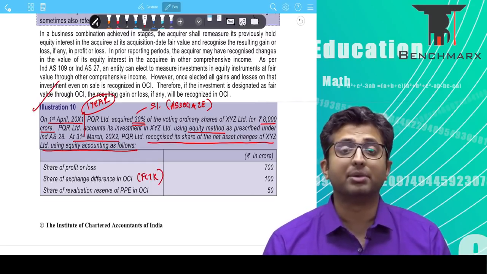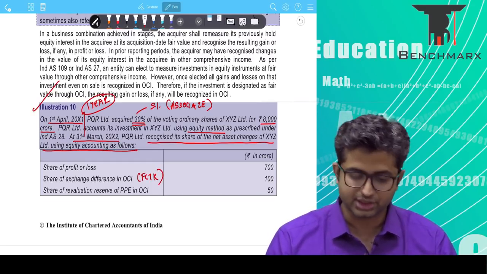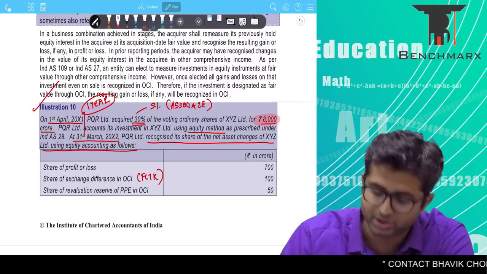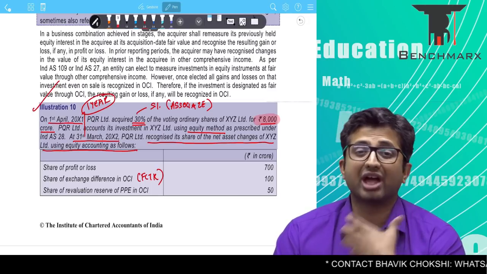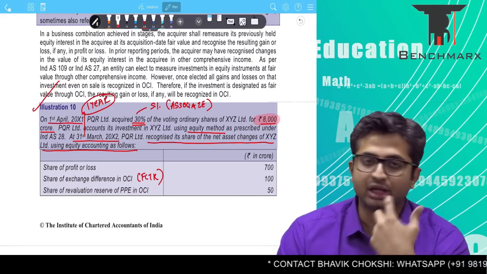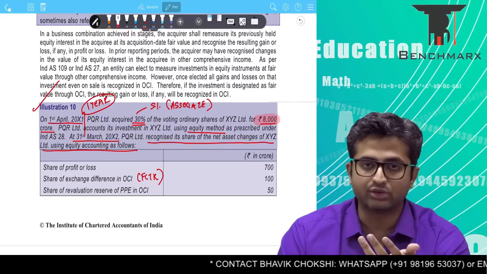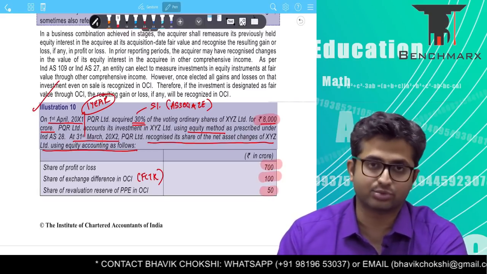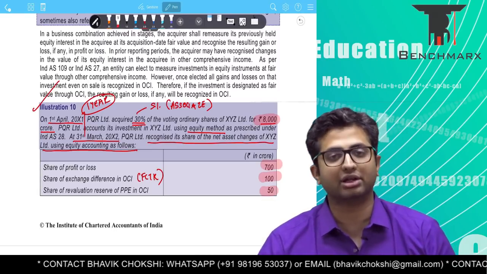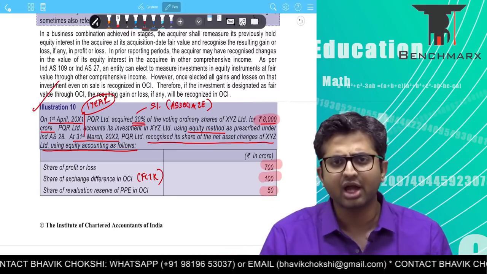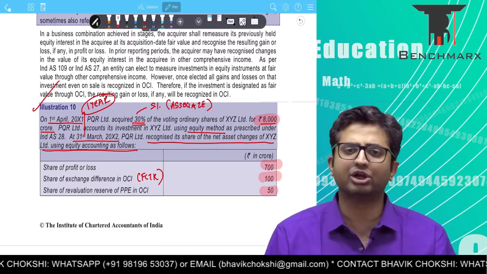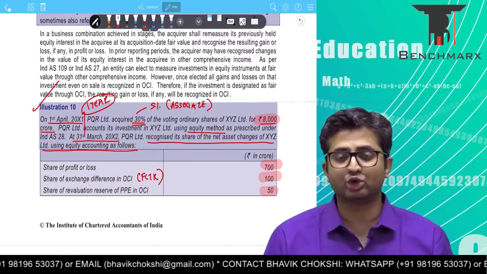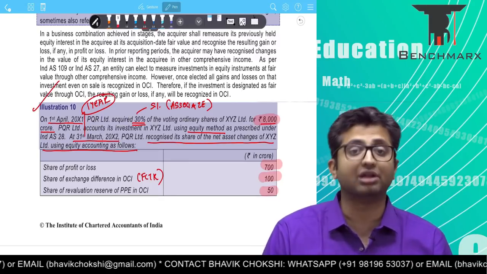Remember, you have to follow the double entry system of accounting, in which case, if you originally recorded the investment at 8,000, as you can see original investment is 8,000, and if the share in equity increases due to retained earnings, due to foreign currency translation, due to revaluation, you have to record that increase into the investment as per the equity method. It is one line consolidation. You don't add it line by line. You don't take over all assets and liabilities, but you add every increase in net assets to the investment and give the corresponding effect in the reserves.